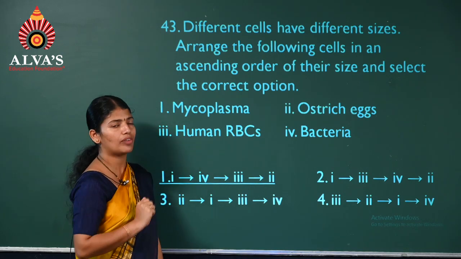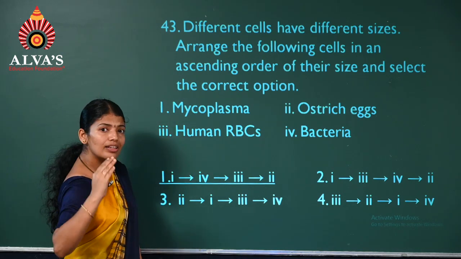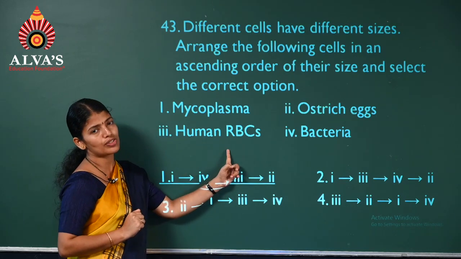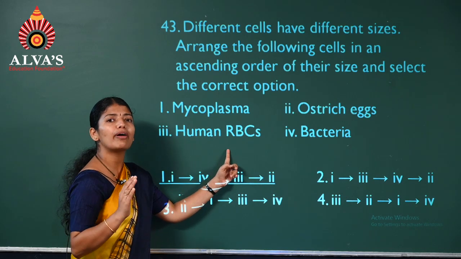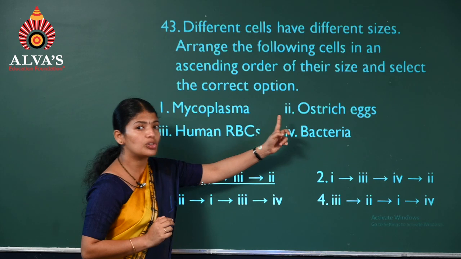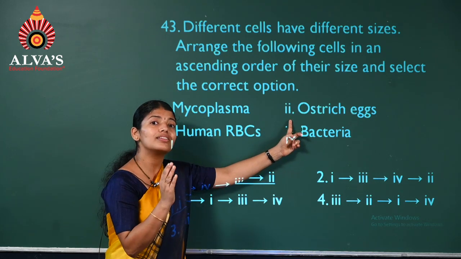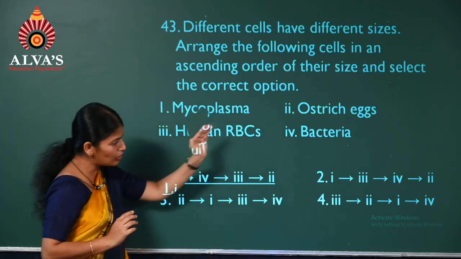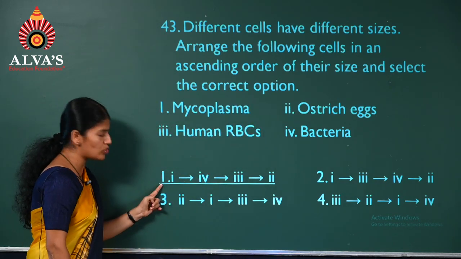So next one, which stands in the third place? It is human RBCs, having about 7 micrometer size. And we have learned it's ostrich egg, which is the single largest cell, so stands at the end. Correct order, therefore, it is this one.